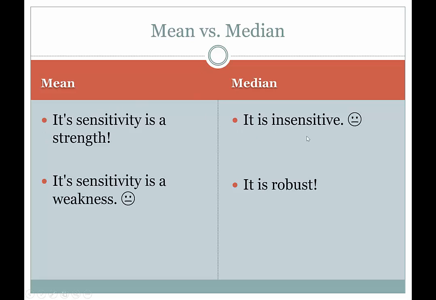Why? Because the median is insensitive, which is actually a bad thing, right? So what I mean by insensitive is, using that example we just talked about, you could change a whole bunch of numbers in two different data sets and still keep the median exactly the same. For example, let's say I had test scores and the median test score was a 70. And I found out that two top students in the class both earned 100s, and I found out they cheated, so I have to give them zeros. That would have very little impact on the median. In fact, if they had 65s on their test and they cheated and I gave them zeros, that would have no impact on the median if the median had been 70. Because those 65s were already on the lower end and they still remain on the lower end when they become zeros.